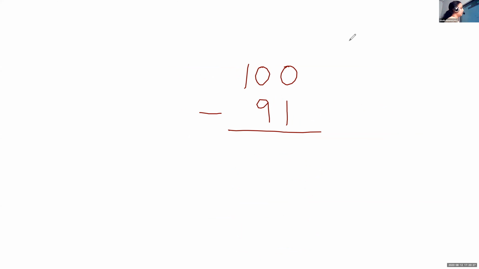Okay, all the children, please pay attention. Don't write anything now. Many children were making mistakes on a question like this. If you are not careful, some children even say 0 minus 1 is 1. That is what you would do in class 1 or class 2. Now you have to think, can I borrow anything from 0? No. So what will I do? I'll go to the next place value. There also it is 0. So what do I have to do? I will go to the 100 place. Here I will cut, and that will become 0.